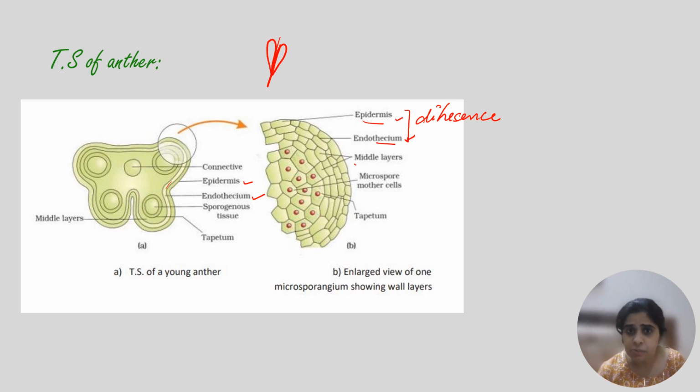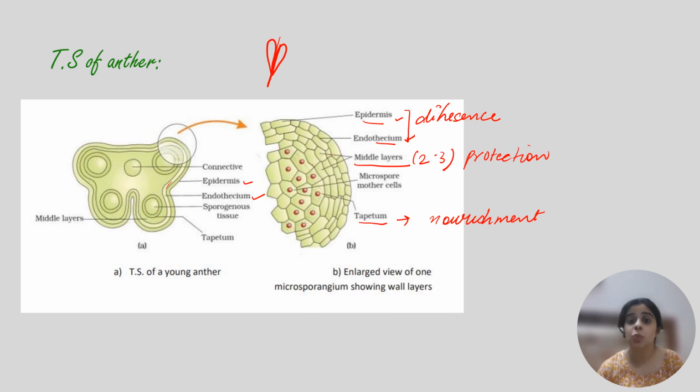The middle layer is present in several layers, like 2 to 3, depending on the anther, and these layers provide protection to the sporangious tissue. And the innermost layer is the tapetum. It provides nourishment to the sporangious tissue.